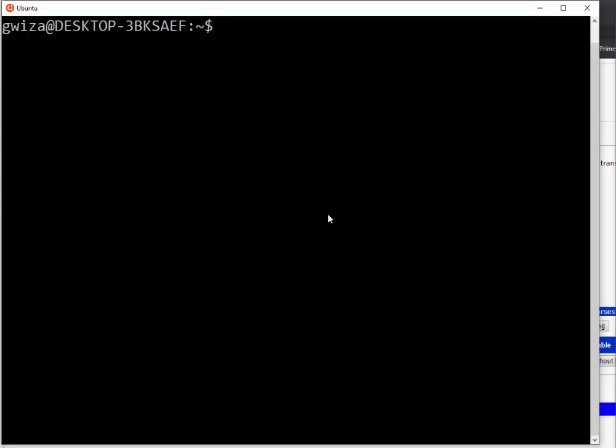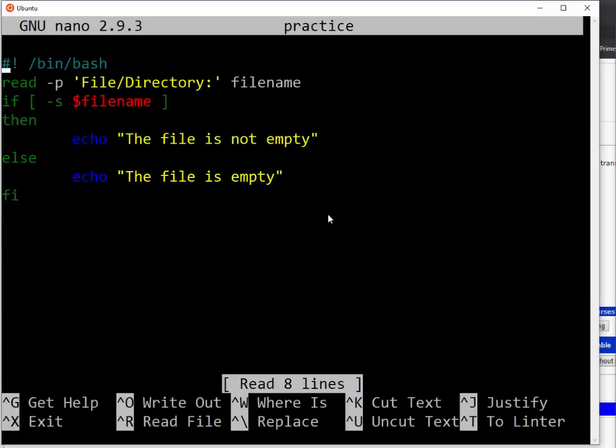Nitubona ibyo ngibyo za if ebyiri, nested if, then we can do everything. So let me then nano use this thing practice. So ikintu cya mbere tugiye kubanza kureba reading a file. Nitumara reading a file, then the first thing that we are going to check is if the file is existing. Nuvuga niba existing ngomba kuba iri na regular file. This one nkoresheje f, are we together, not e.